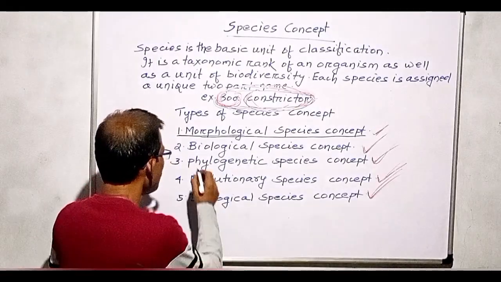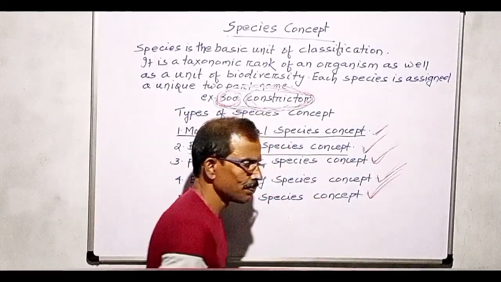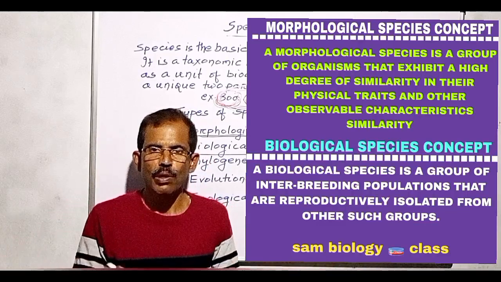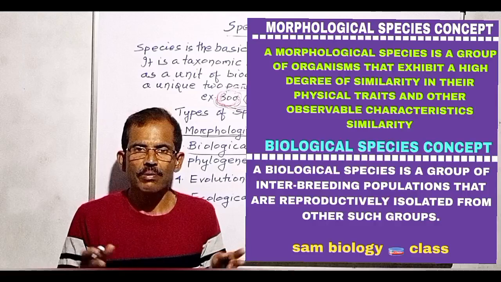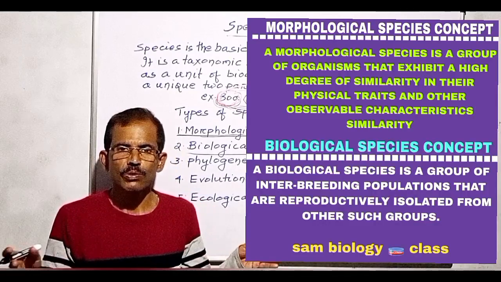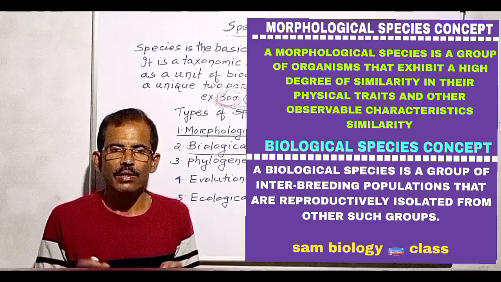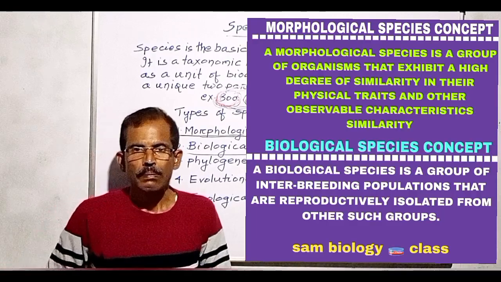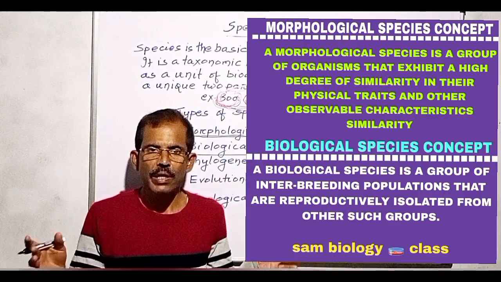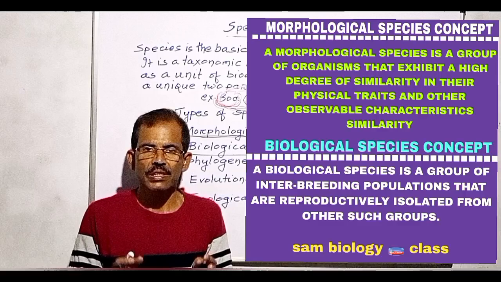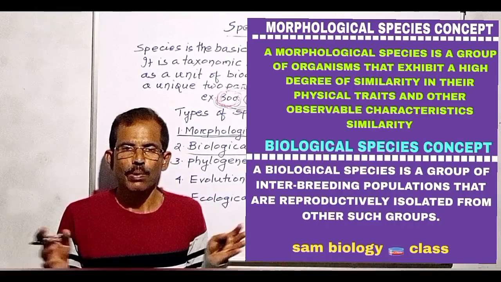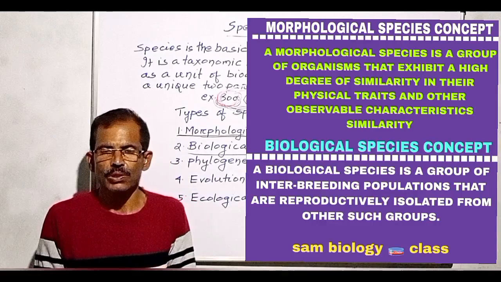Second one is the biological species concept. A biological species is a group of interbreeding populations that are reproductively isolated from other such groups. This concept was introduced by Ernst Mayr in 1942. Biological species concept thus involves interbreeding between populations of the same species and reproductive isolation between populations of different species.